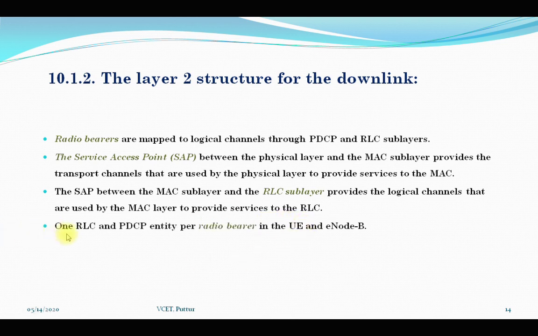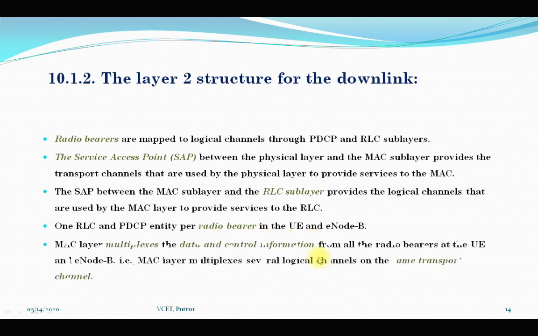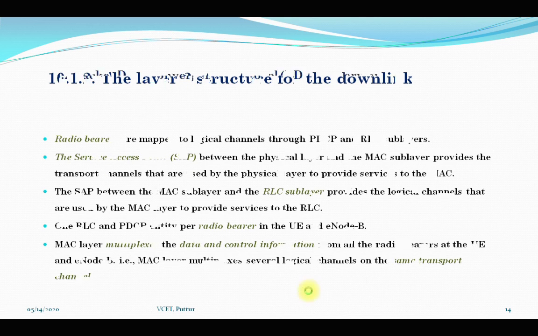There is one RLC and PDCP entity per radio bearer in the user equipment and the eNode B. The MAC layer multiplexes the data and control information from all the radio bearers to the user equipment and the eNode B. That means the MAC layer will multiplex several logical channels on the same transport channel. That is how LTE works for the downlink.